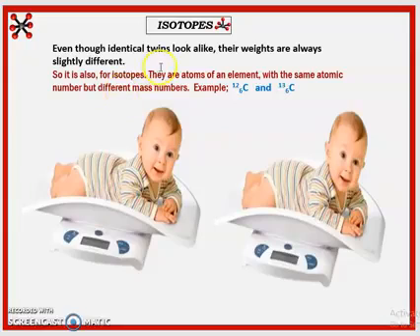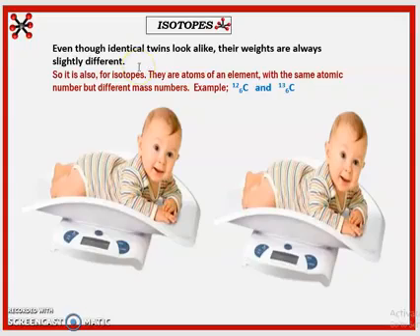Even though identical twins look alike, their weights are always slightly different. No matter how they look alike, there will be something different. At least if you weigh the two twins, you will find out that they weigh differently, even though they are identical in every aspect. And also their fingerprints are slightly different. This is because of some difference in the womb environment. But that's not our concern. Just like identical twins, it is isotopes also.